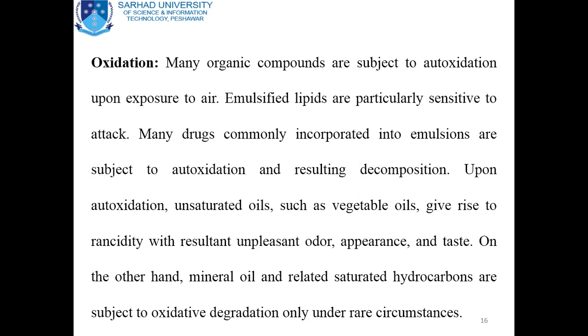On the other hand, mineral oil and related saturated hydrocarbons are subject to oxidative degradation only under rare circumstances. It means that the first one, unsaturated oils like vegetable oils, will cause rancidity, that is unpleasant odor, appearance and taste, while on the other hand saturated hydrocarbons and mineral oil are not prone to oxidative degradation; if it occurs, then it is only in rare conditions.